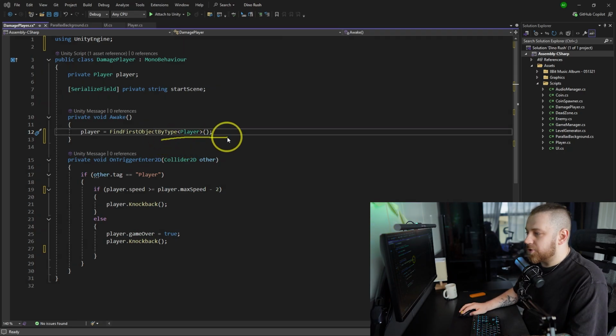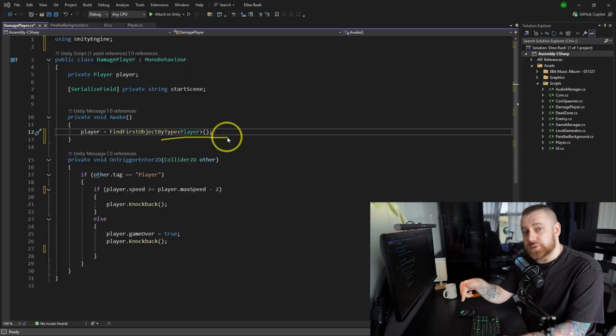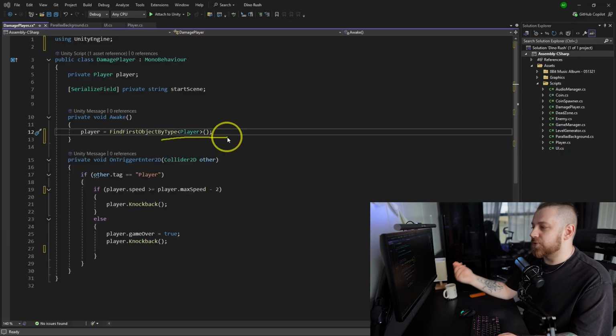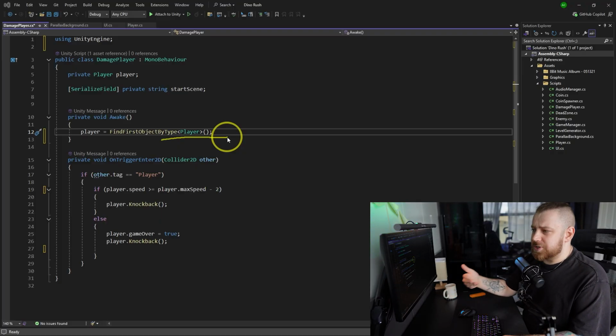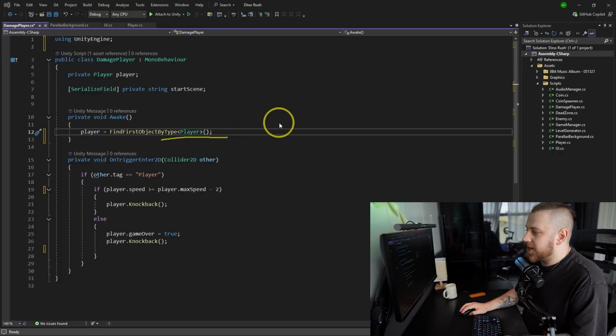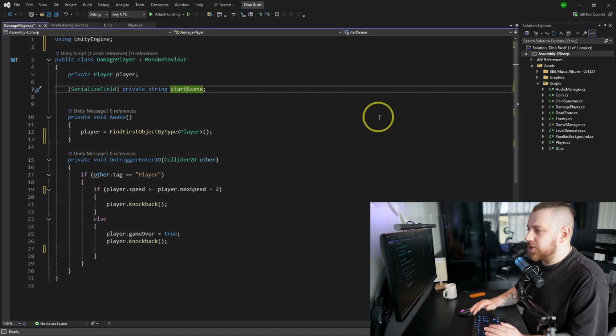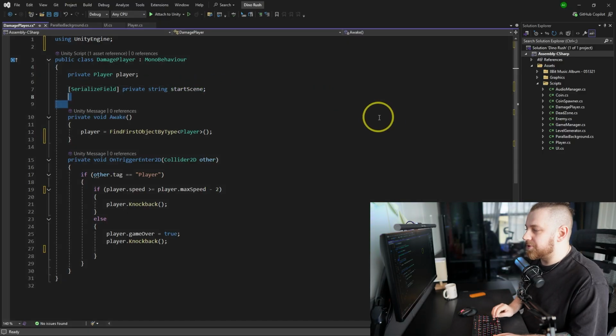If you do have more than one player, then it is a problem because it will only find the first one you have in the scene. In that case, you need to find a different way to get the reference, maybe with a player manager or something like that. Now, something else. I see a variable start scene, but I cannot see it being used anywhere, so this should be simply removed.